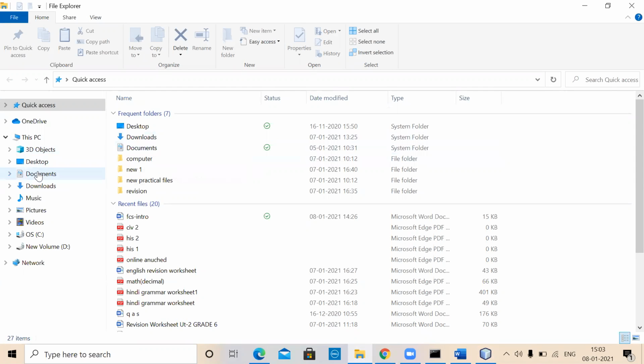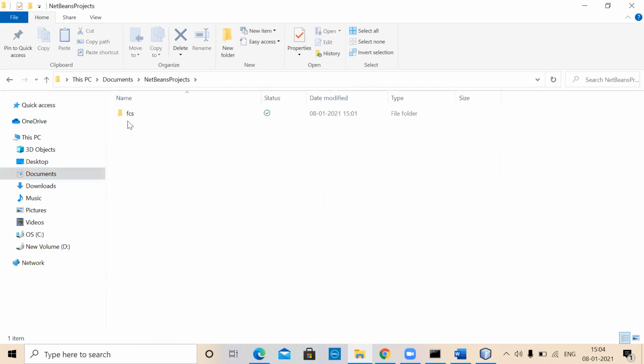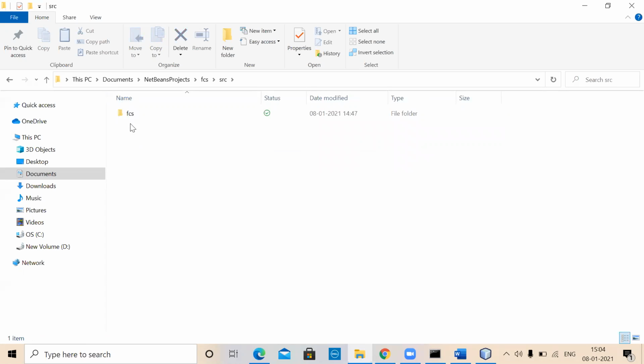So it is saying documents actually. Under the documents, NetBeans projects. There is a folder called NetBeans projects. And within this, it has created a FCS folder. We have not done anything, right? By using the NetBeans, when you created a NetBeans project, it has created all these things, right? So here we can go into that. So you have build folder, NB, source. So within the source, you will have FCS folder again. And here you have the hi.java. This is the place where it has actually kept.